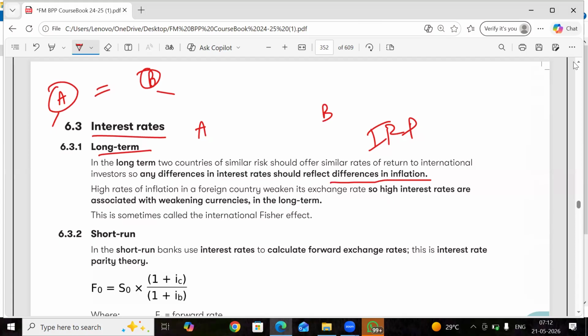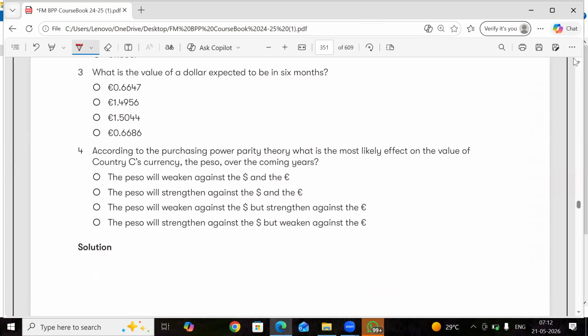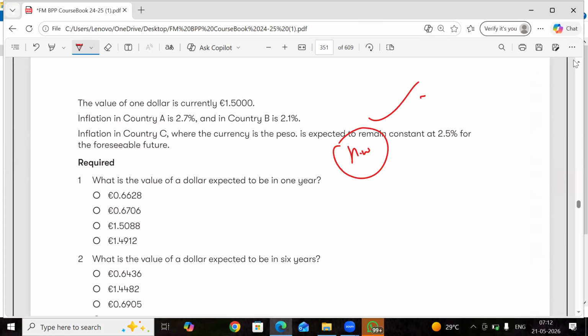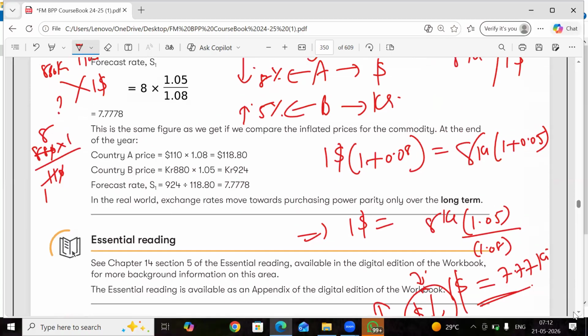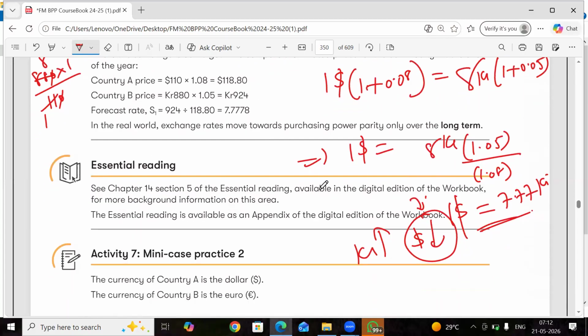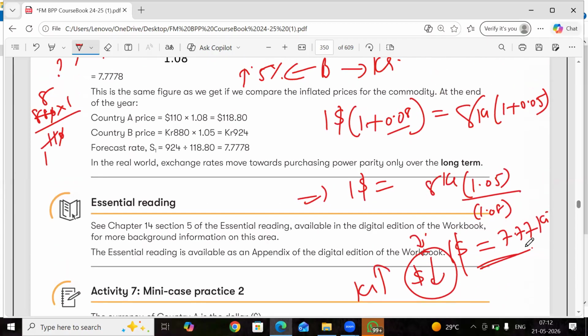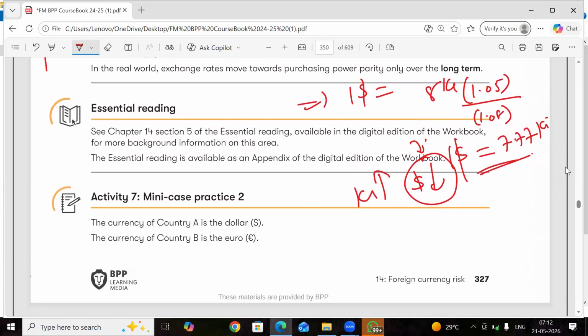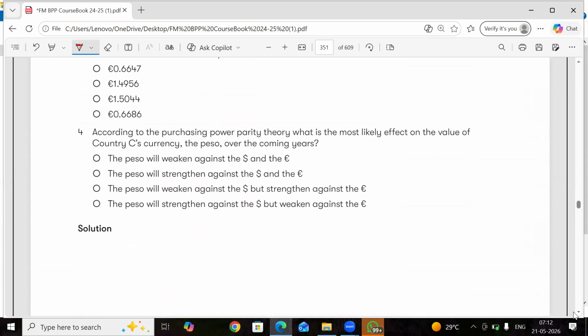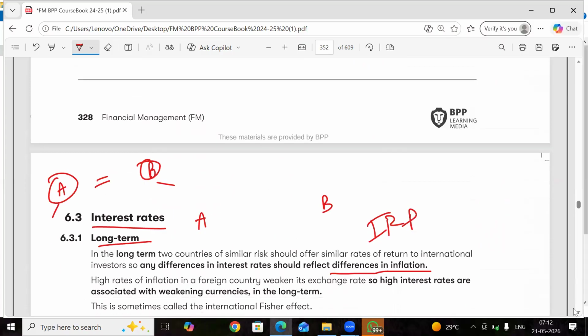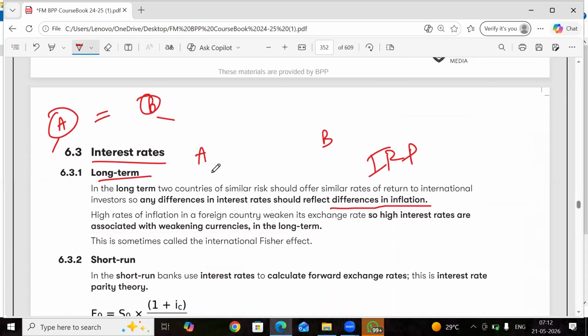So here also you saw, but here what we are trying to say is the country whose inflation rate is high, its currency will definitely fall. Here the country's inflation was high, its currency has fallen. No arbitrage exchange rate. Here also, I can prove the statement with an example.